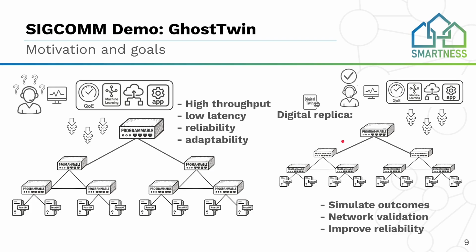Digital twins enable us to simulate outcomes in the digital replica, see how the network behaves, and perform network validation and improve the overall network reliability.